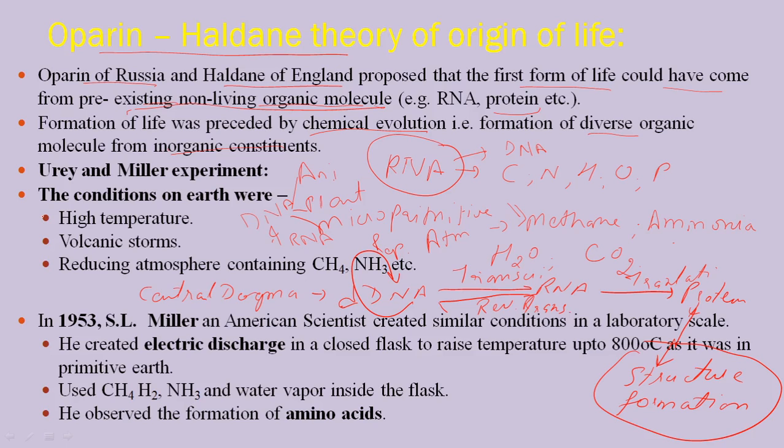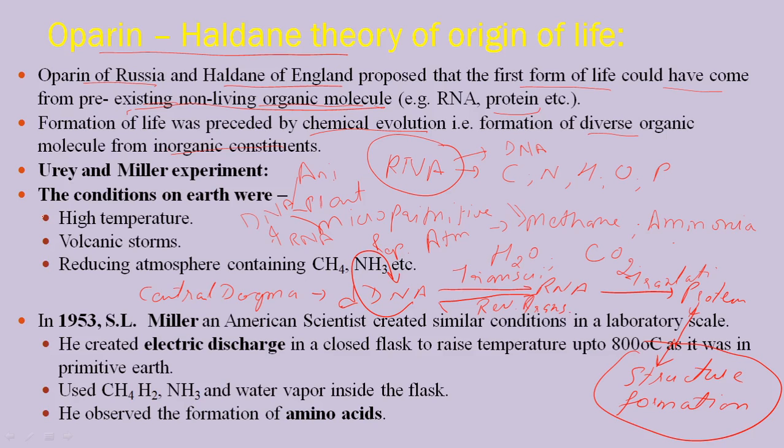In 1953, Miller, an American scientist, worked on the Oparin-Haldane hypothesis and created such a condition in the laboratory. For the UV light, he used electric discharges so that dissociation takes place, and he raised the temperature to 800 degrees centigrade for the primitive atmosphere. He used gases: methane, hydrogen gas, ammonia, and water vapor. And what he found was the formation of amino acids.